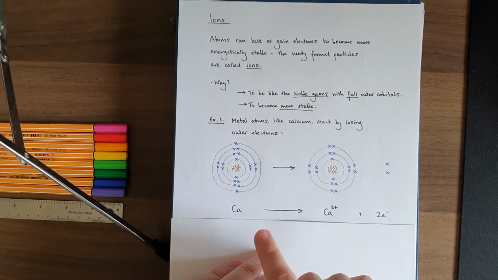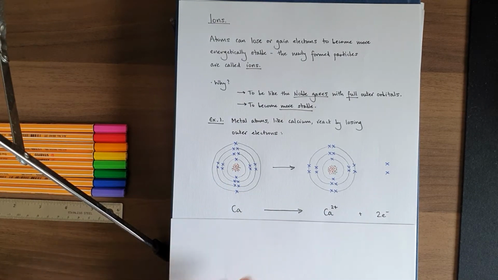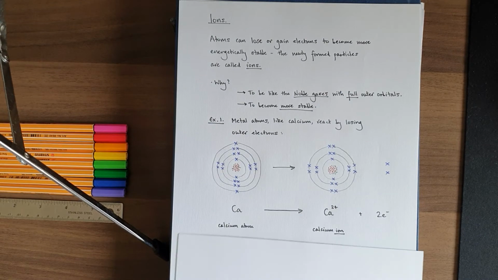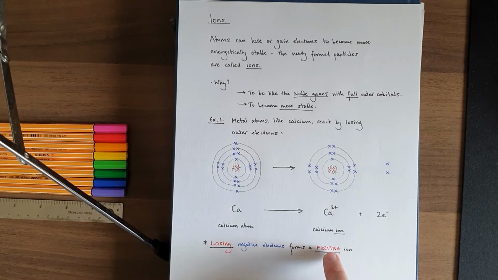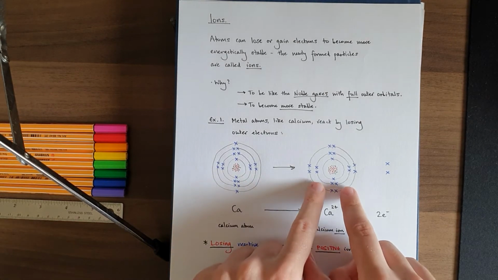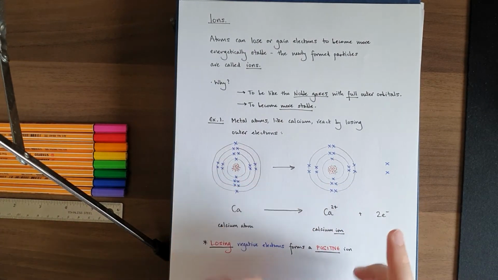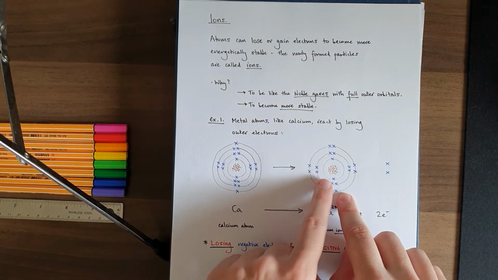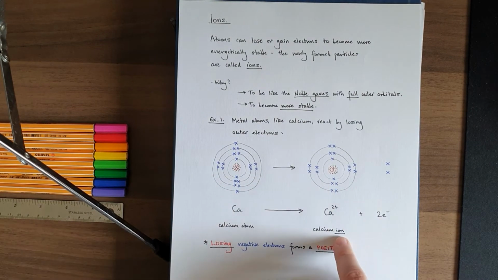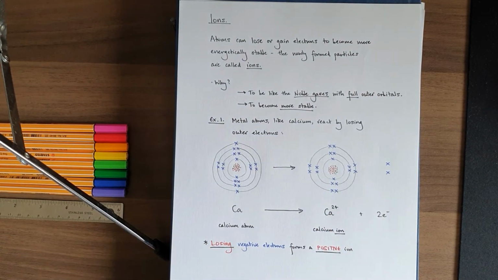So if I lose electrons, I form a positive ion, and that is very important to remember. So losing negative electrons forms a positive ion. And very importantly too, we can no longer call this thing on the right hand side an atom. It's not an atom anymore because it's not electrically neutral. It does not have the same number of protons and electrons, so it's now an ion. And it's a positive ion because it's lost electrons.